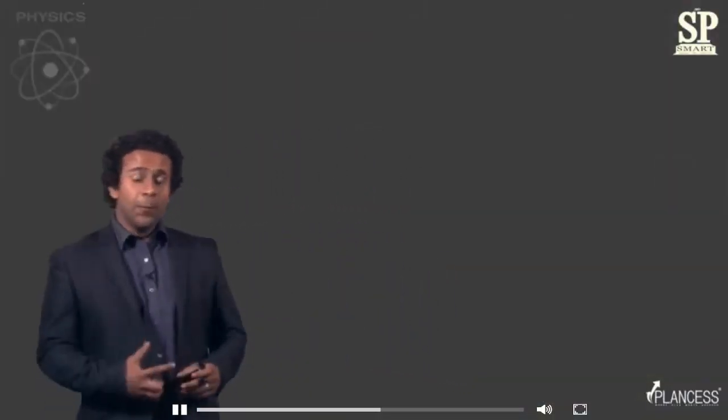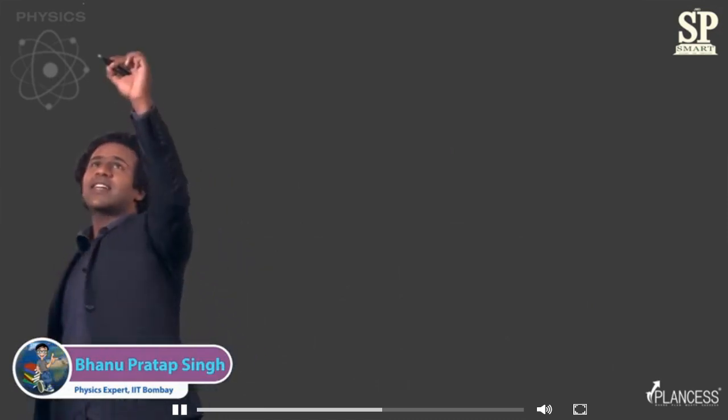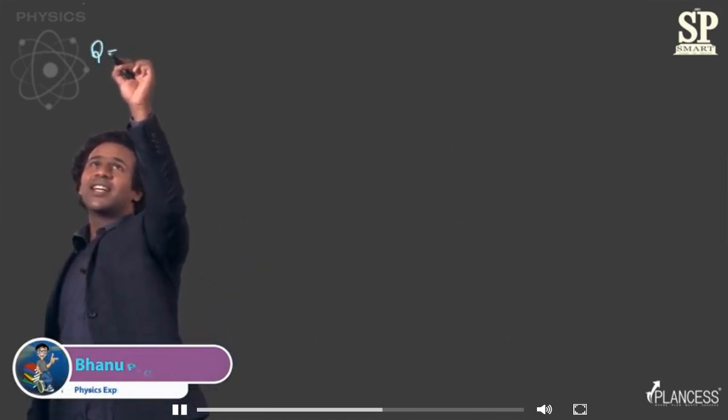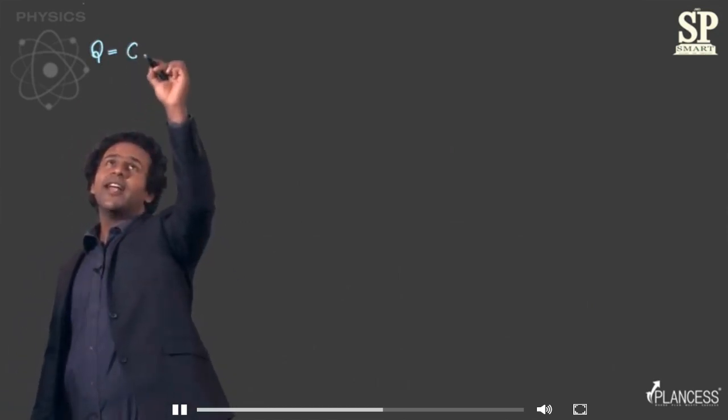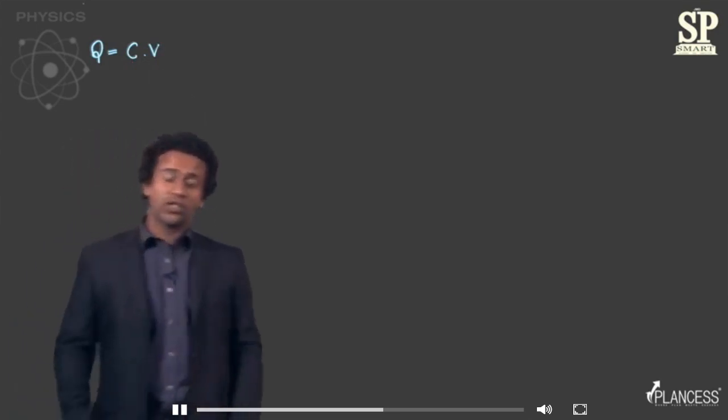So let's now take an example. Let's say I tell you that for a capacitor, now let me briefly tell you what a capacitor is. A capacitor is a device which can be used to store charge. So it is given to you that the charge on a capacitor is given by the expression Q, the charge, is equal to the capacitance of the capacitor into the potential difference across the two ends of the capacitor, right? So you don't have to focus on the capacitor. What you have to focus on is the expression for charge.